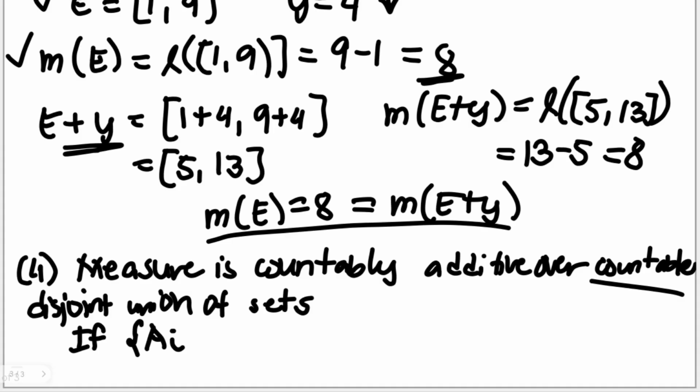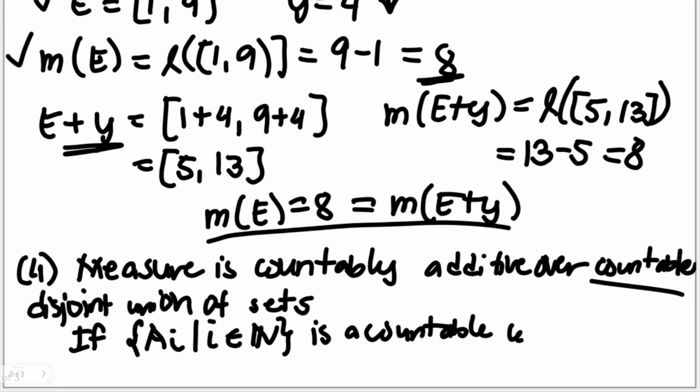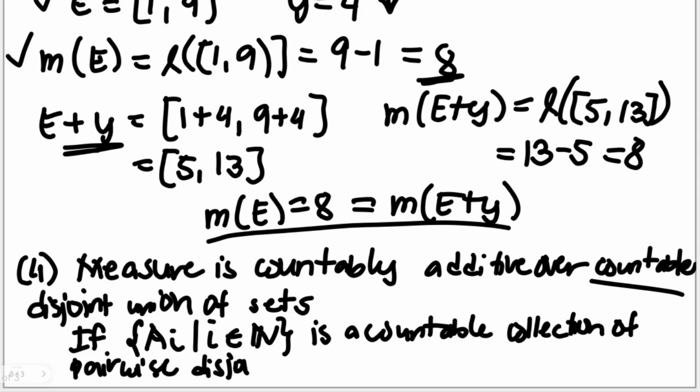If A sub I, where I is a natural number, is a countable collection of pairwise disjoint subsets of R, then this expression was already presented in the measure function in the previous video.